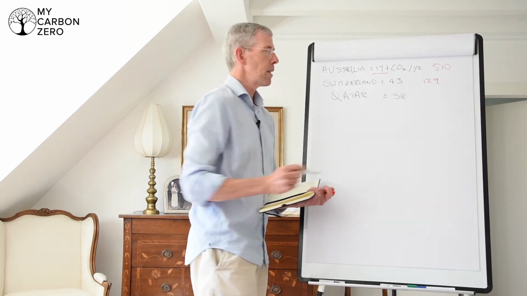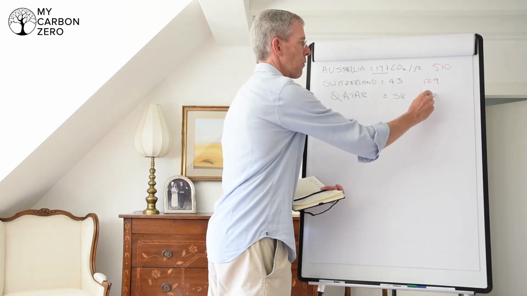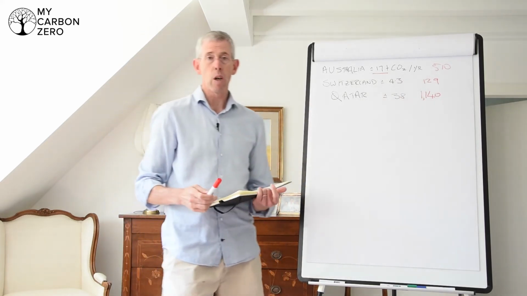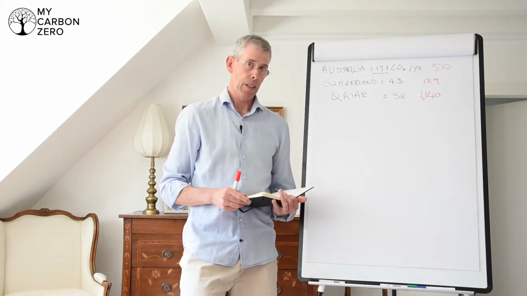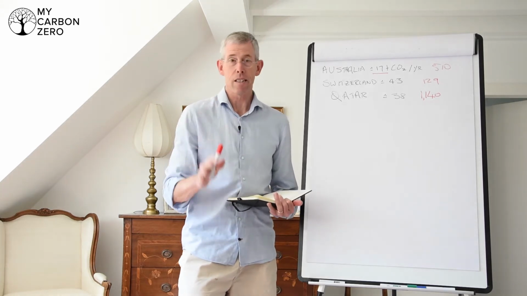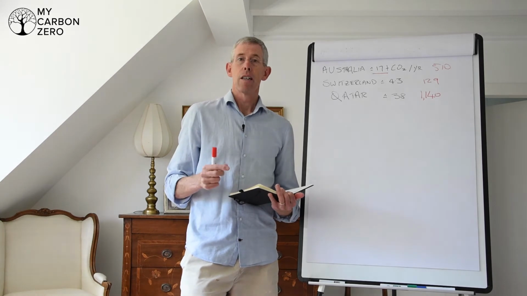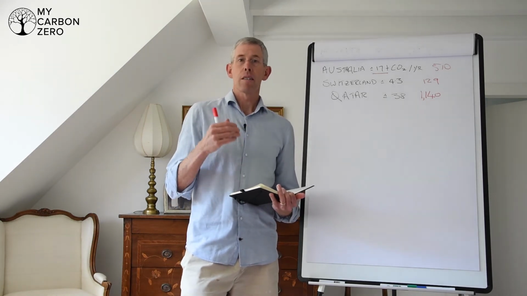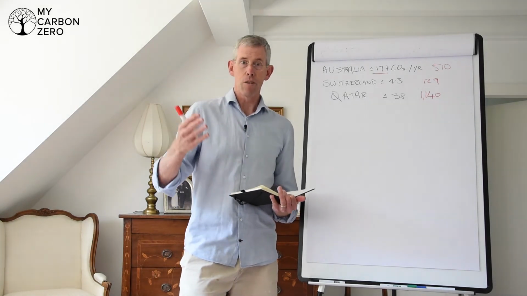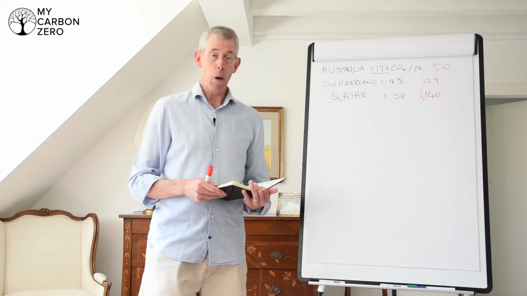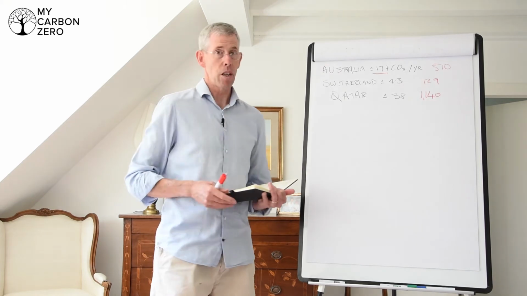If you're in Qatar, 1,140 tonnes over your lifetime. So you can see, depending on where you live, it makes a big impact. Okay. Now this is quite interesting. Just as an aside, one of the concerns for migration related to climate change is people coming out of low carbon intense countries moving into places like Europe where they have more carbon. But anyway, that's an aside. But where you live does have a big impact, as you can see by those numbers.